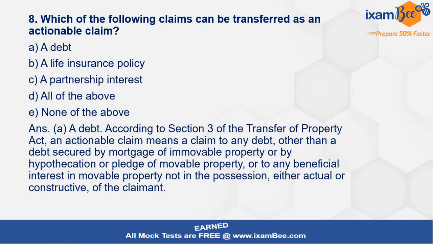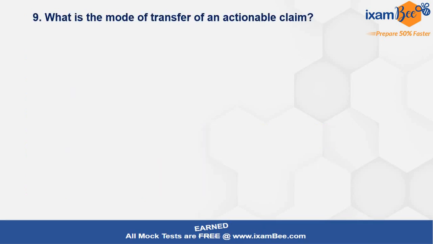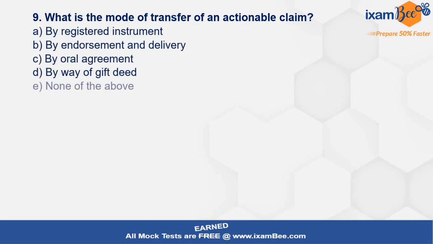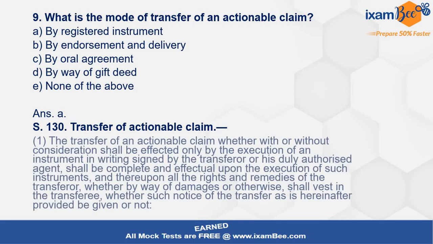There is a thing which you have to remember about the debt, the nature of the debt, that it will be an unsecured one. What is the mode of transfer of an actionable claim? This is a direct question actually, but an important one. If we don't know about it, then seeing the options, we make mistakes in such questions. So what is the mode of transfer of an actionable claim? The correct answer is A, by way of a registered instrument.